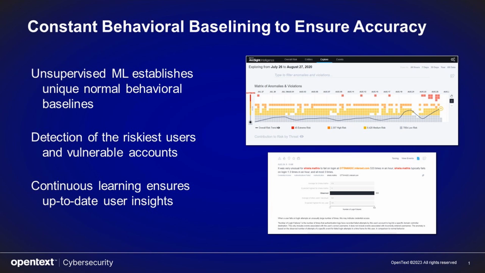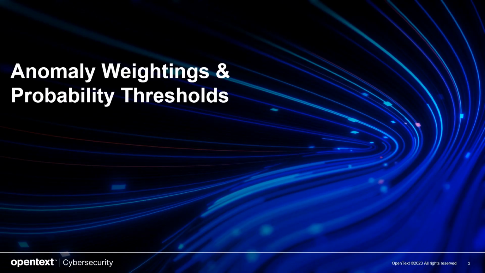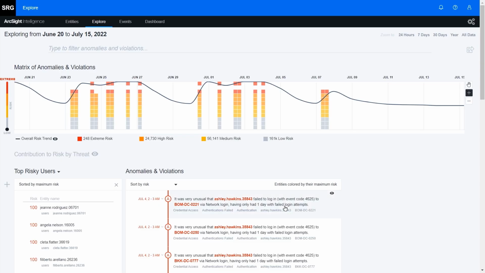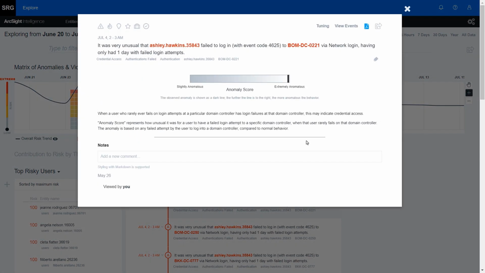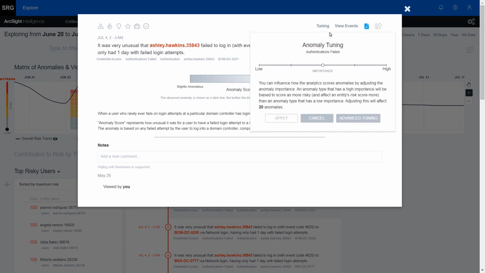Whereas no false positives are produced, there are several ways in which its analytics may be tuned to reduce noise and provide clear indications of threats. Customers may find certain types of unusual behavior or anomalies to be either more or less significant than others. Users can easily adjust anomaly weightings from the Anomaly Alert dialog box in the ArcSight Intelligence UI.